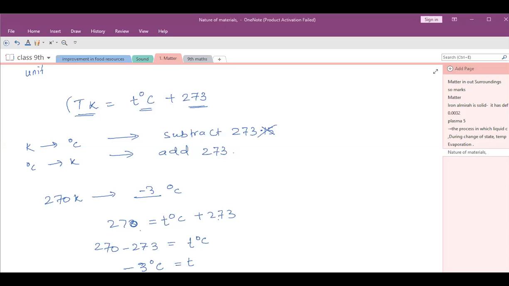Ma'am, how do you answer that question? At the change in state, during the time of change in state, exactly when it reaches its melting point or boiling point.